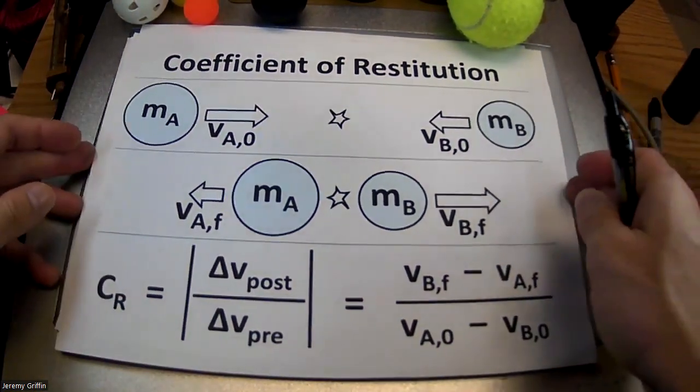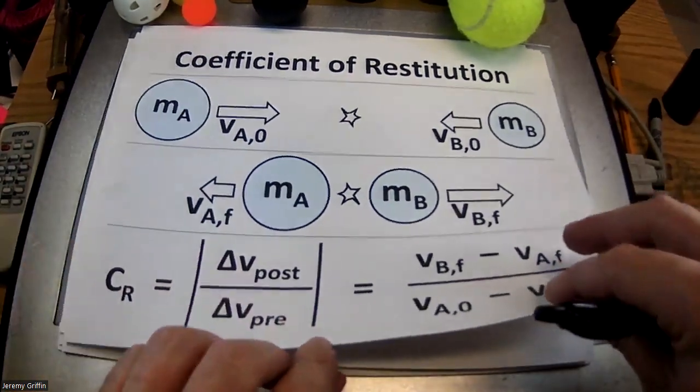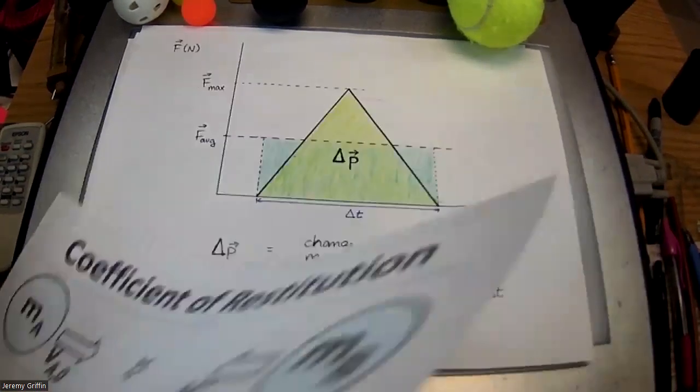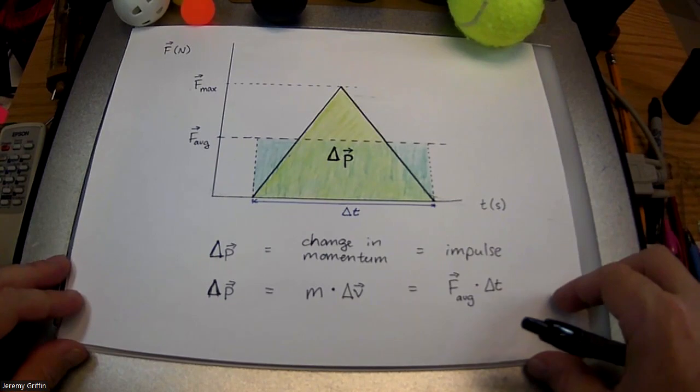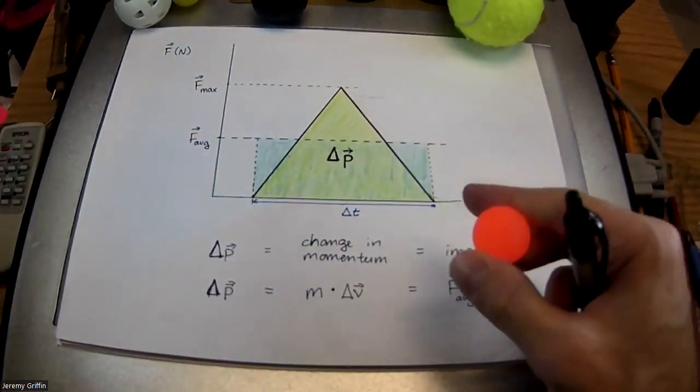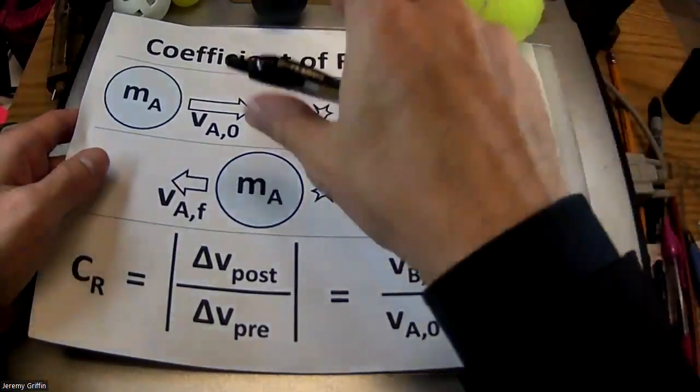Now, AP is not going to ask about this. I've never seen AP ask about coefficient of restitution, but I always want to teach that because I think it's a pretty cool thing to know. It's like, how do you quantify how bouncy something is? Right. And then a pretty common coefficient of restitution might be something like 0.7 or something like that.